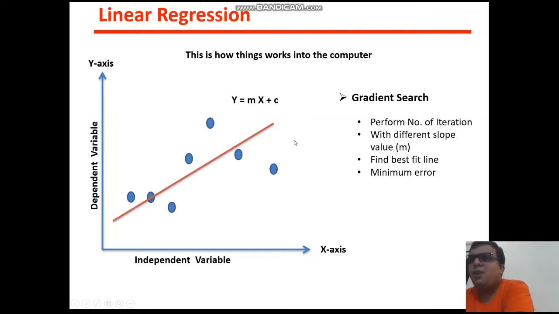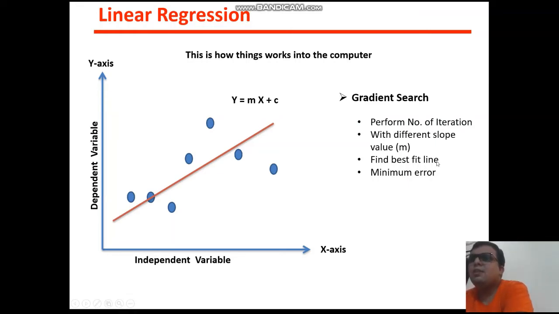What is the benefit? If you draw this line using all the possible combinations of m, then you will definitely get a single line where the error is minimum. In some instance you will get a minimum error, and you need to fix that line for your further calculations.